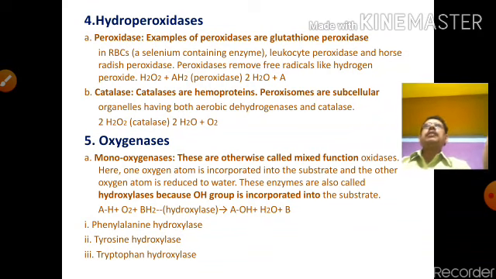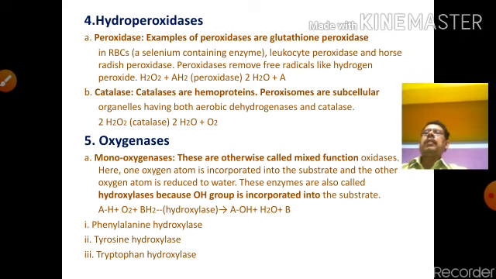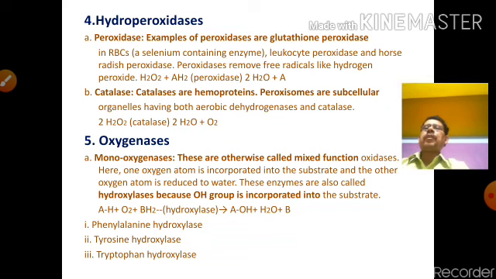And then the oxygenases. The first one is the oxidase and the fifth one is the oxygenase. There are two types, monooxygenase and dioxygenase. Monooxygenase is otherwise called mixed function oxidase. Here one oxygen atom is incorporated into the substrate and the other oxygen atom is reduced to water. The enzymes are called hydroxylases because an OH group is incorporated into the substrate. AH plus O2 plus BH2 gives AHOH plus H2O plus B. Phenylalanine hydroxylase, tyrosine hydroxylase and tryptophan hydroxylase are monooxygenases.